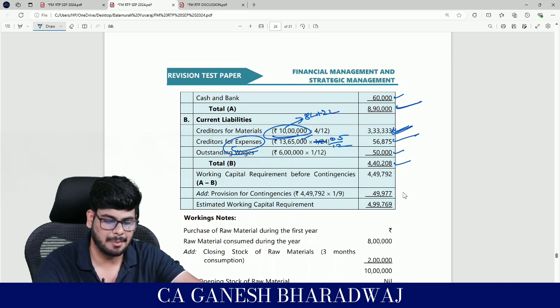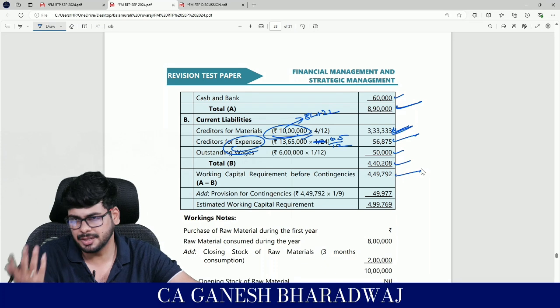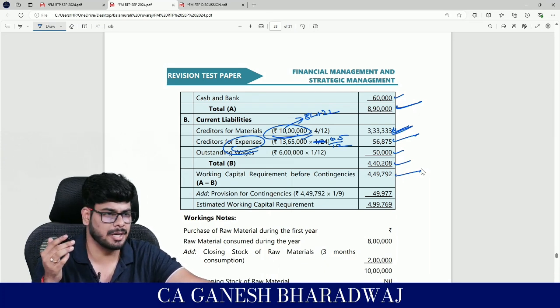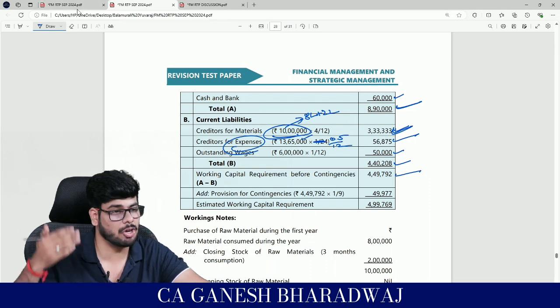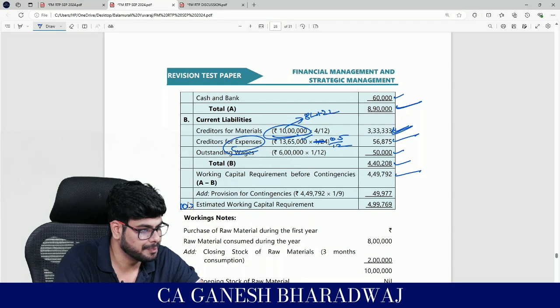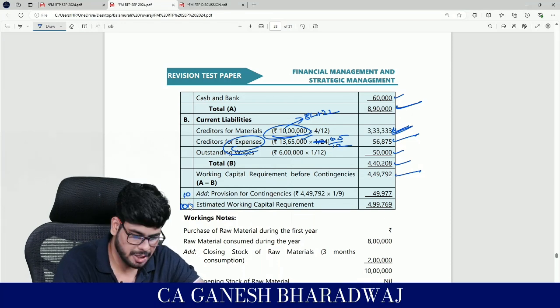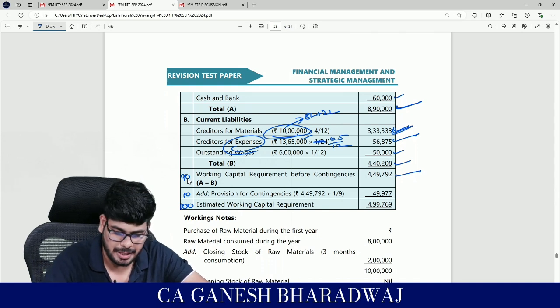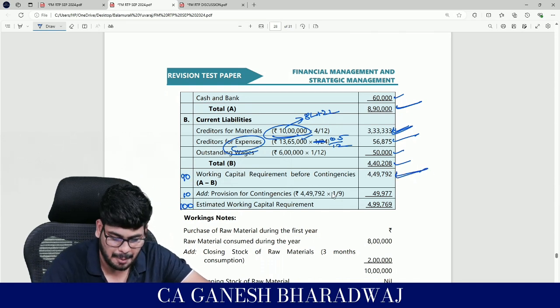So the net working capital requirement is going to be 4,49,792. Guys, clear with this? Apart from that, they are asking you to provide for some contingencies. They are saying 10% on the estimated working capital, which means what? If my estimate is 100, this has to be 10, which means whatever figure that we have arrived at was only 90. Correct? So basically what they are asking you is on this figure apply 1 divided by 9. You get this extra provision.